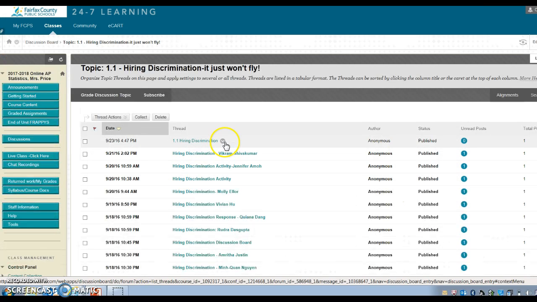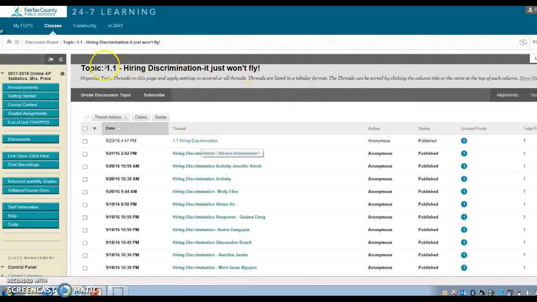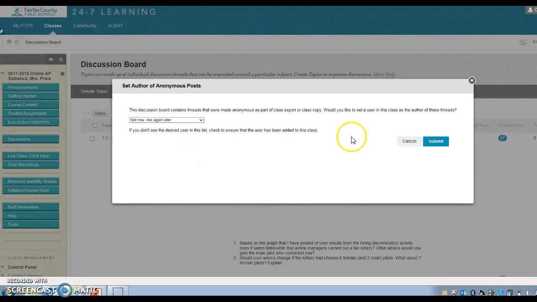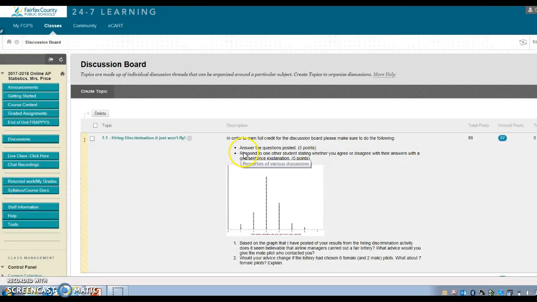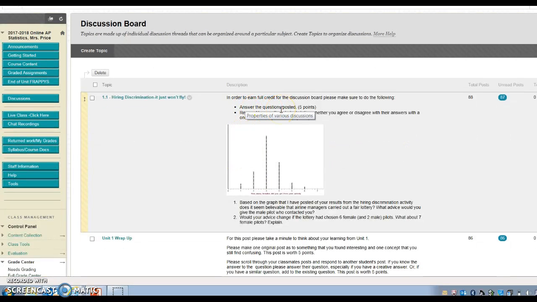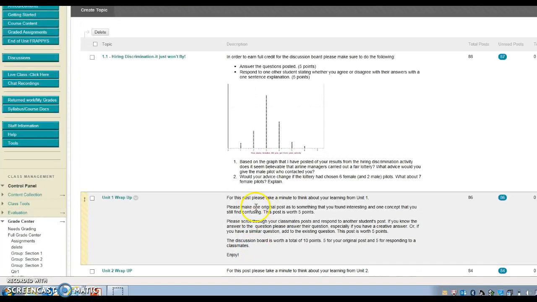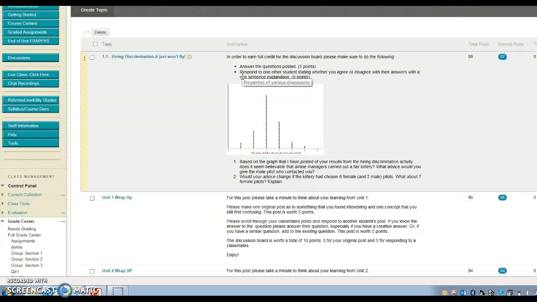Now keep in mind that when you're doing this, please make sure that you take a look at the instructions for the discussion board, because notice how here it will say answer the question posted, you get 5 points, and then you get another 5 points for stating whether you disagree or agree with somebody else. So for every discussion board, you're going to have 2 posts, one that is you explaining your material and one that is a response to somebody else's.